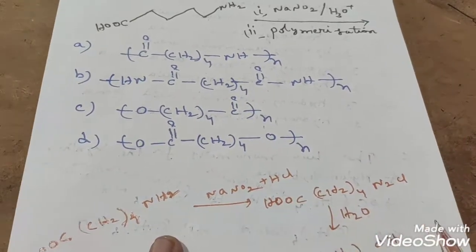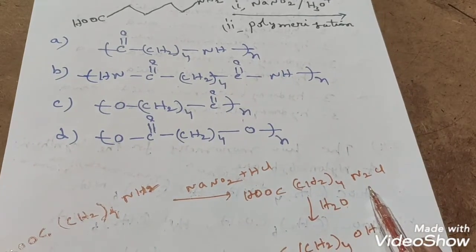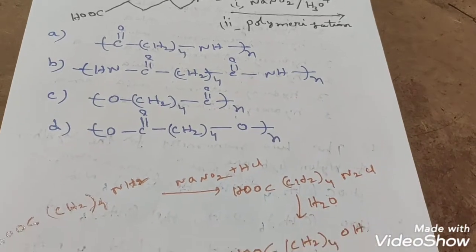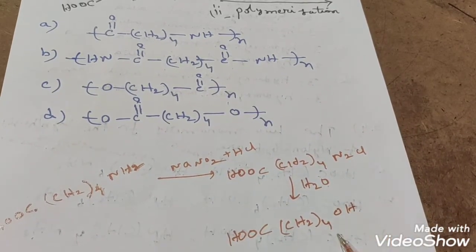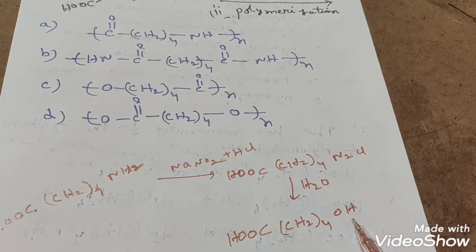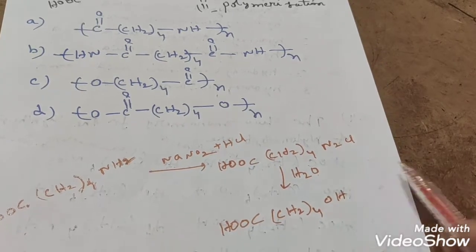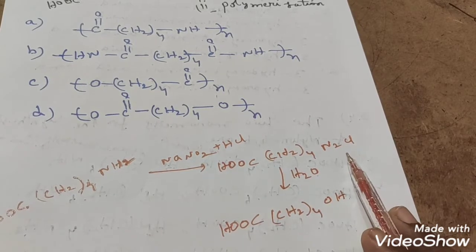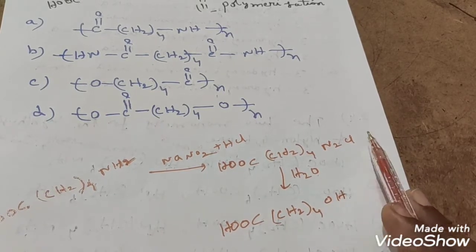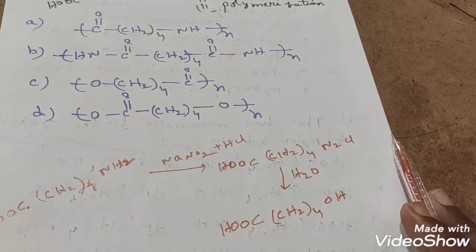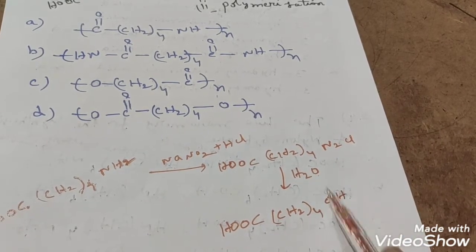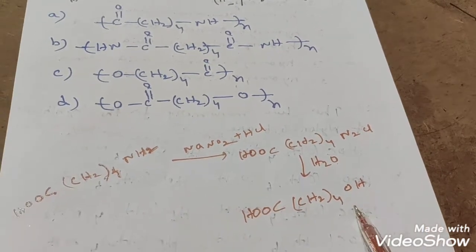So this NH2 group will be converting into what? N2Cl. Here again a water molecule is present. On hydrolysis, what will happen? This N2Cl will be converting into an OH group. Nitrogen gas will be liberated. Here one of the H+ ions will combine with Cl and be removed as HCl. N2 will be removed and HCl will be removed. What is left here? OH. So OH substitution will take place here. So this is the compound we will get.